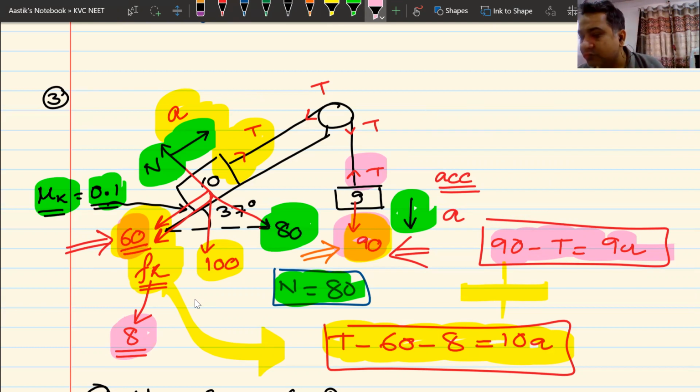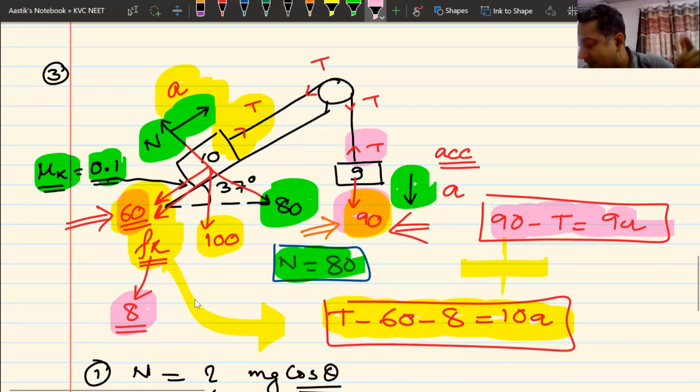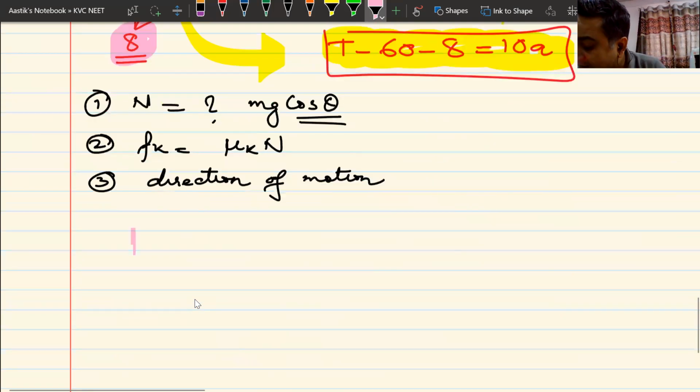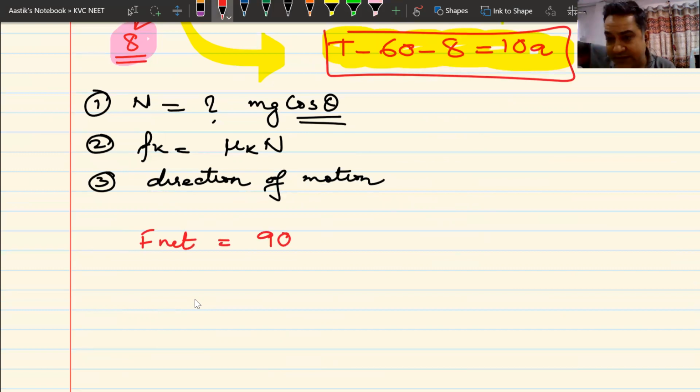What will be the net force? So net force will be 90, which is the pulling force, minus 60 minus 8. So that is my F net eventually. And see how I achieved it. My F net becomes 90 on this side, 60 on the other side. So 90 minus 60 minus 8.